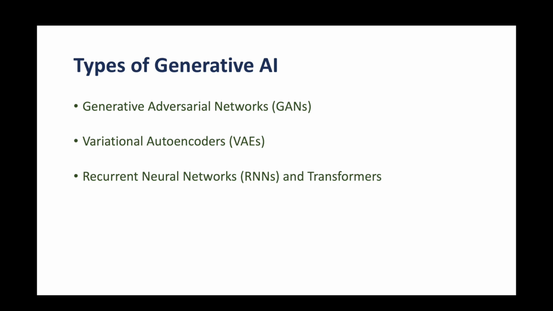GANs have been successfully applied to various tasks such as image generation, image to image translation, style transfer, and super resolution. Next, variational autoencoders or VAEs.